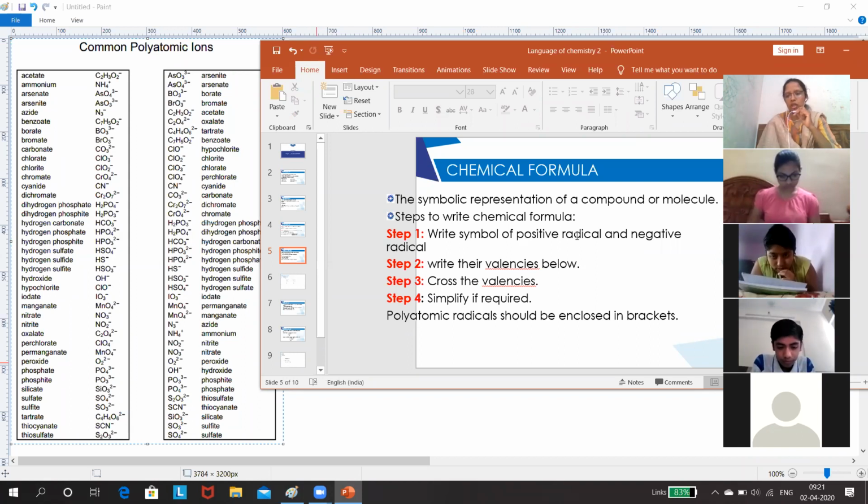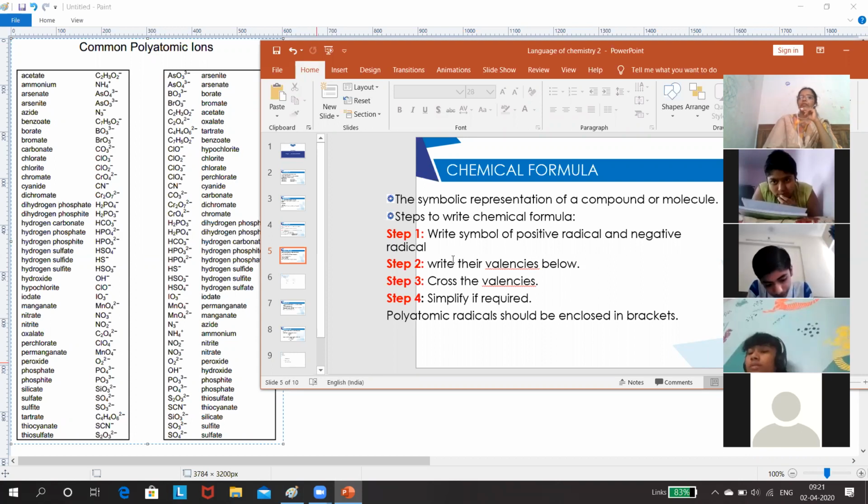I know that you all already learned this in your 8th standard, but while solving it will be easy for you. So the first step is to write the symbol of the positive radical and the negative radical. Second step will be to write their valencies below the radicals.